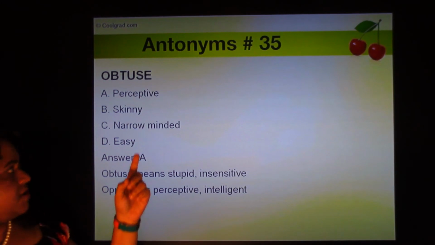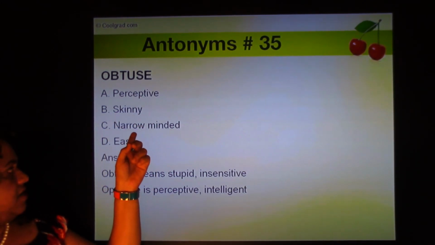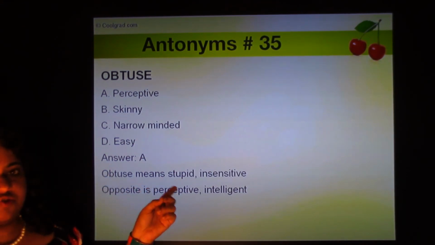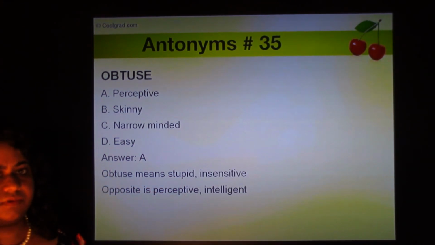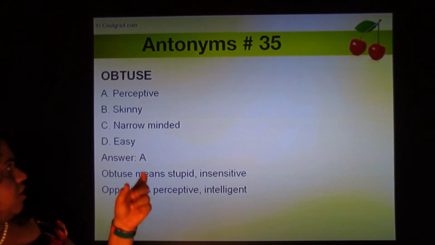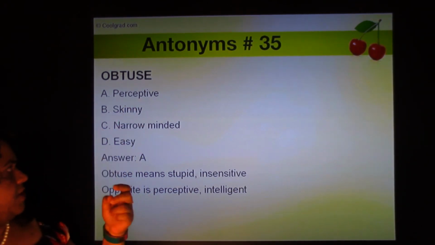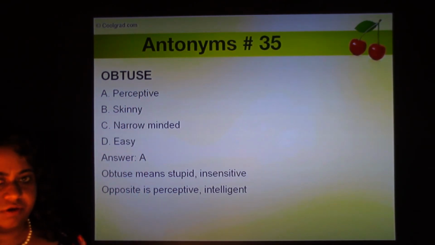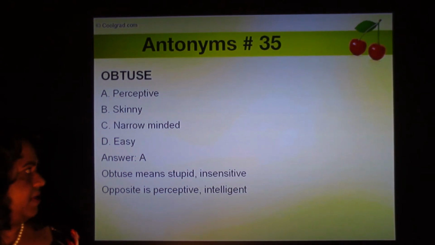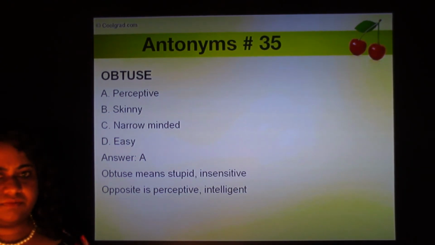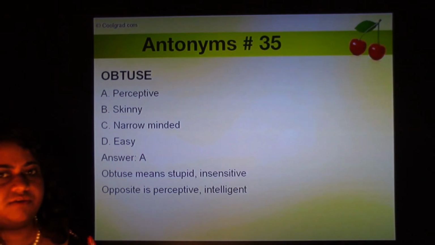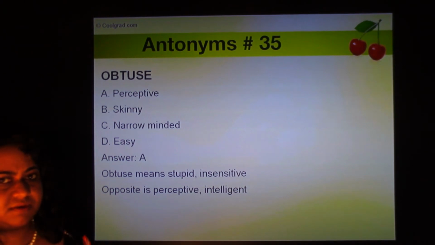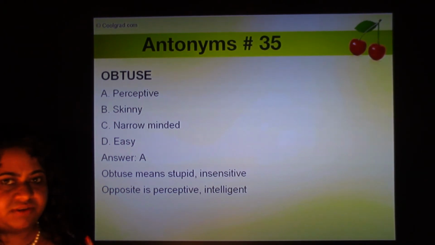Obtuse. 4 options: perceptive, skinny, narrow-minded, and easy. Obtuse means stupid and insensitive. So the opposite of that would be perceptive or intelligent. If you've never heard of the word obtuse before, you might think obtuse is something fat. It somehow sounds like obese, right? So you might think obtuse is fat and the opposite is skinny. But don't fall into these traps. Remember, obtuse is not obese.